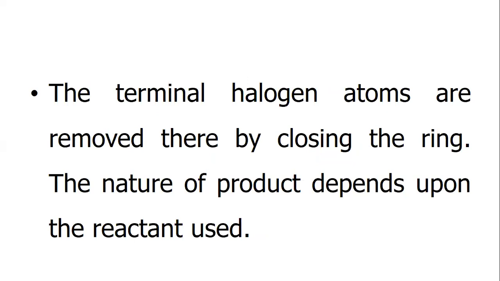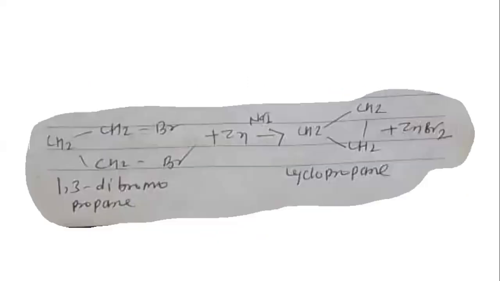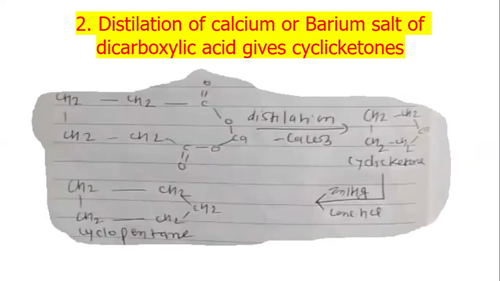The nature of the product depends upon the reactant used. 1,3-dibromopropane reacts with zinc in the presence of sodium iodide and produces cyclopropane. 1,4-dibromobutane reacts with zinc in the presence of sodium iodide and produces cyclobutane.